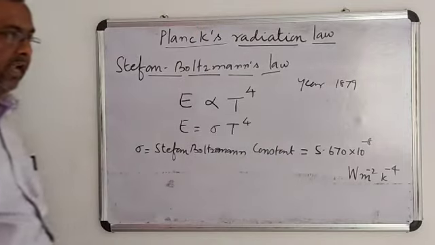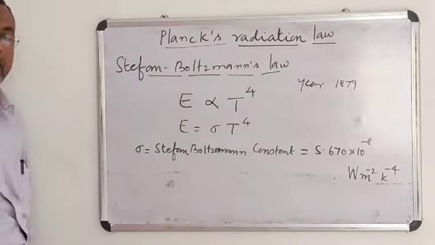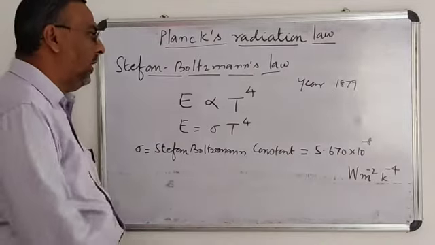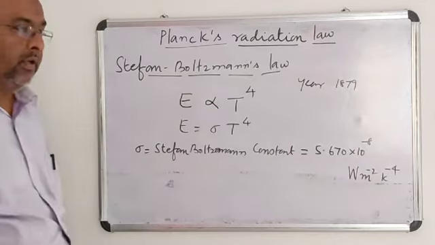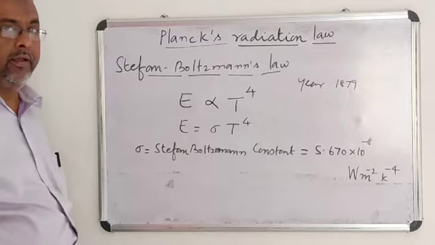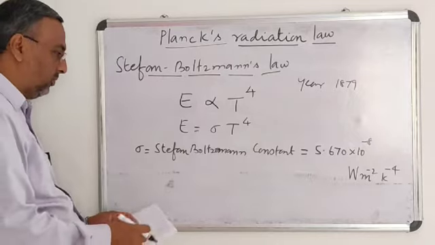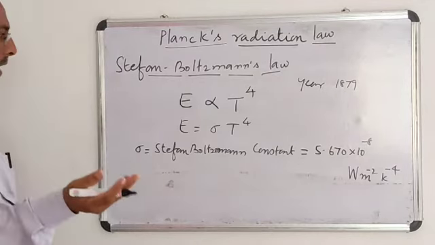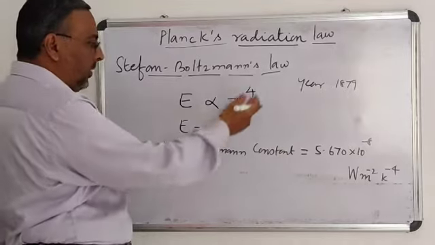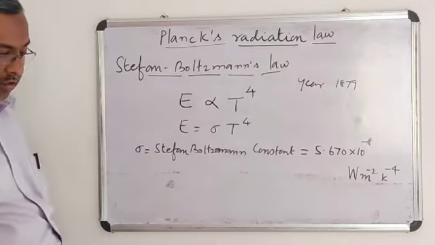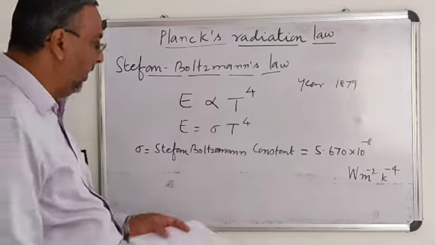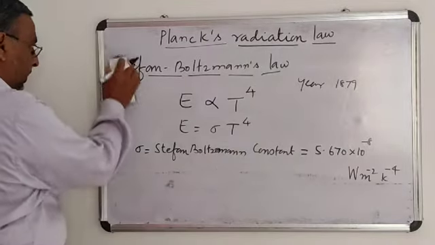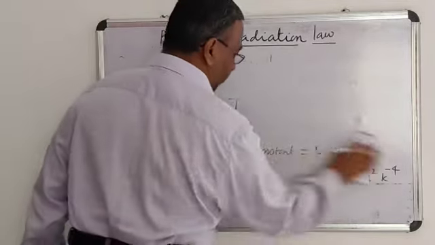In the year 1879, Stefan Boltzmann studied the intensity of black body radiation, and the intensity measured is proportional to the 4th power. That means, as the temperature of a black body increases, the intensity of radiation also increases. This is about the Stefan Boltzmann law. The next law is Wien's law.